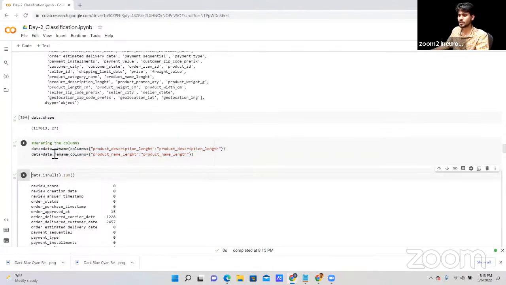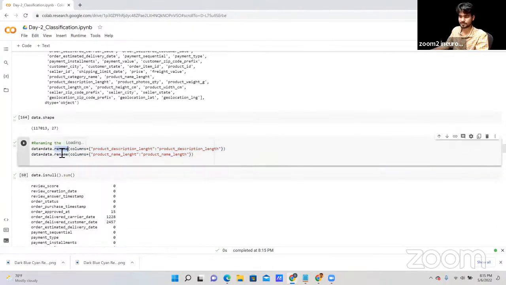So for this, you can use the rename function. You can define the column name, whatever columns you want to rename. And then you can define both columns: A, I want to change with B. Okay. So you can use the rename function and then you can rename it.